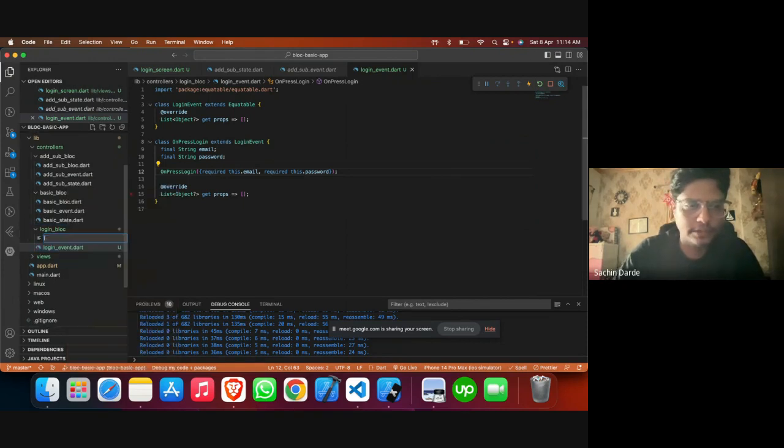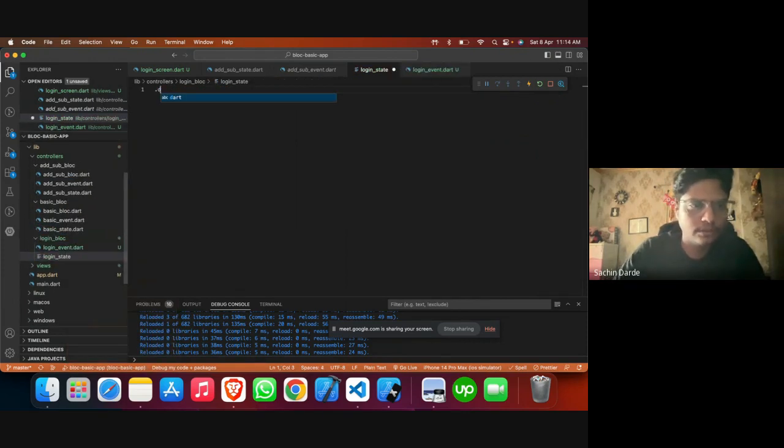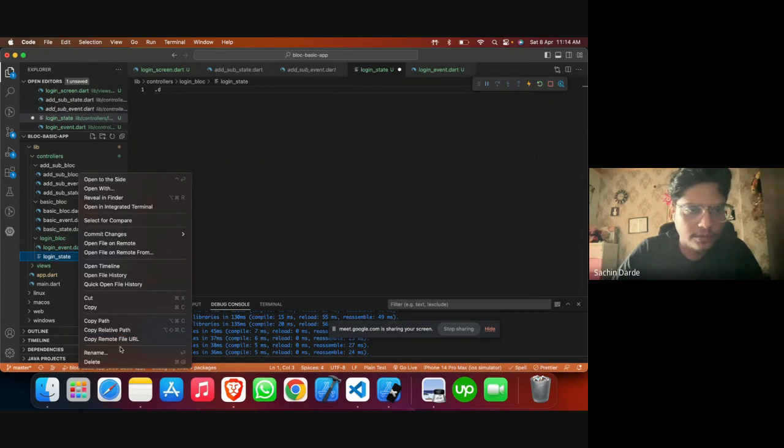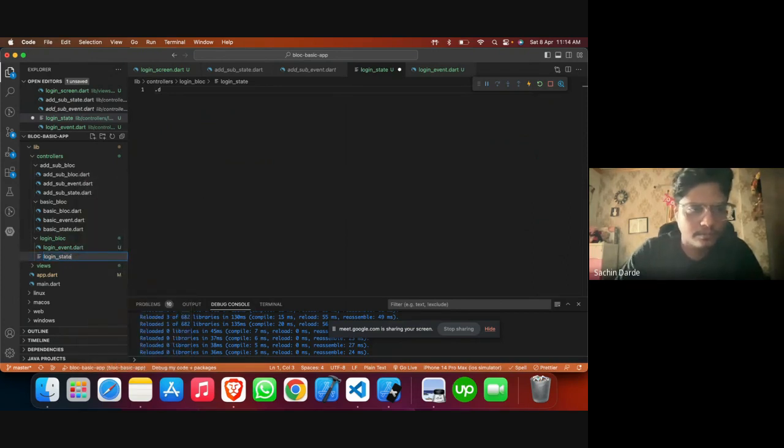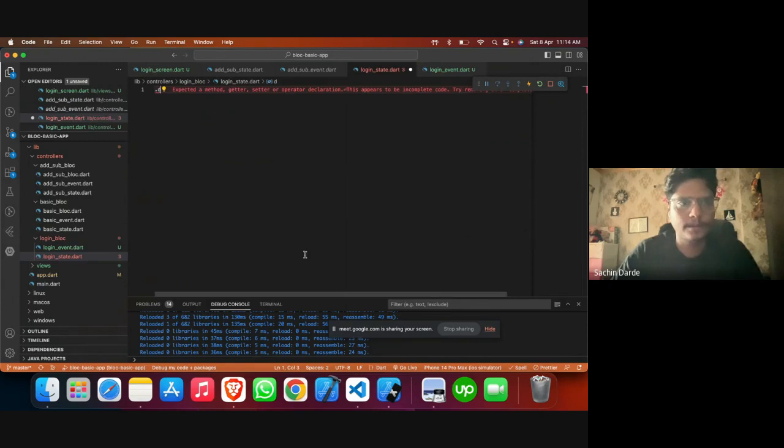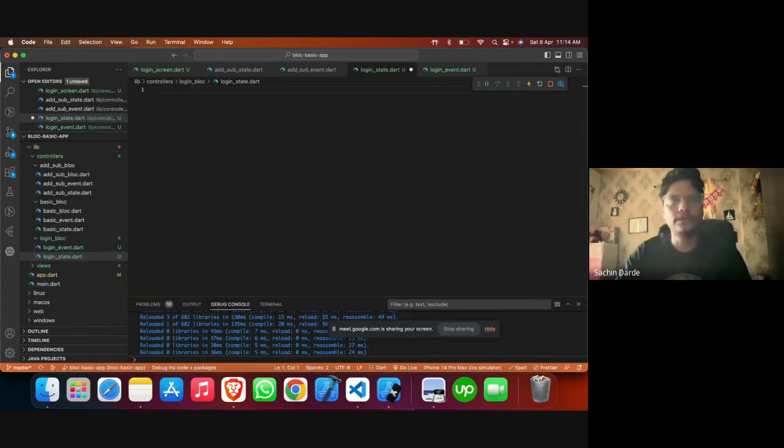Let me create a state for the same, login underscore state dot dart. Okay, so now what we want to have in the state is firstly the controllers. We can keep it here. As I said in the last one, the controller needs to reside within the state rather than being referred within the class of the UI. In that sense we can even skip passing it from the event, but for this tutorial we'll pass it just for simplicity.